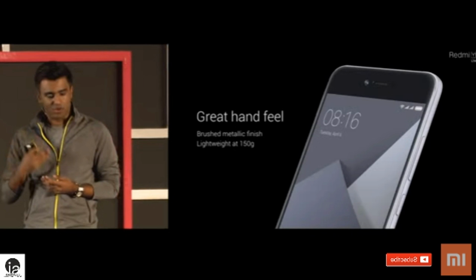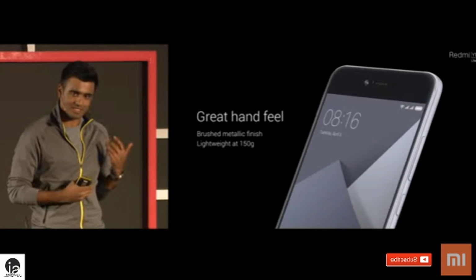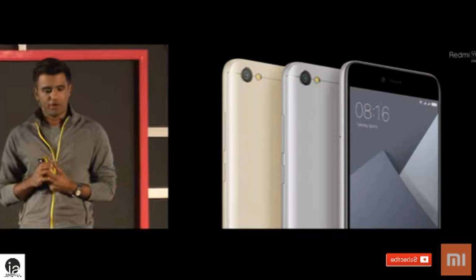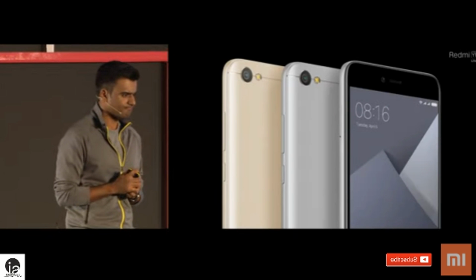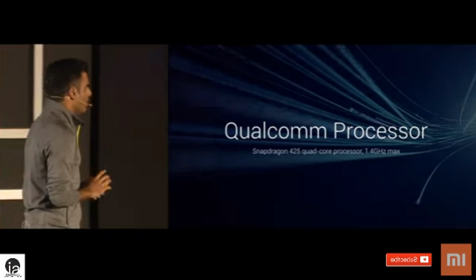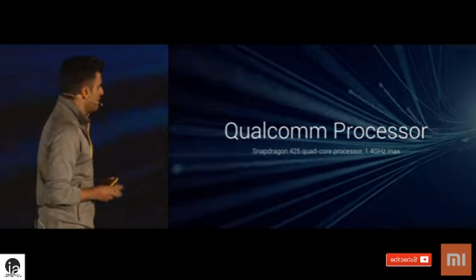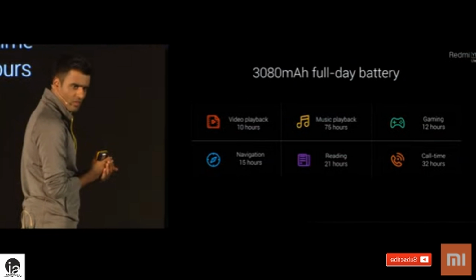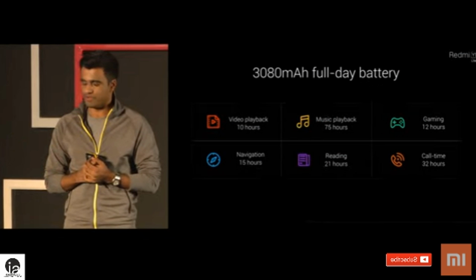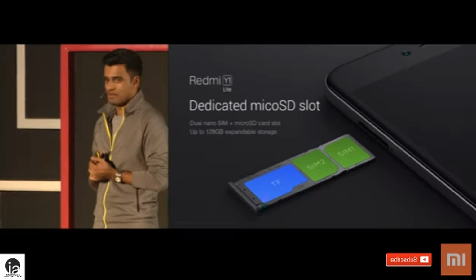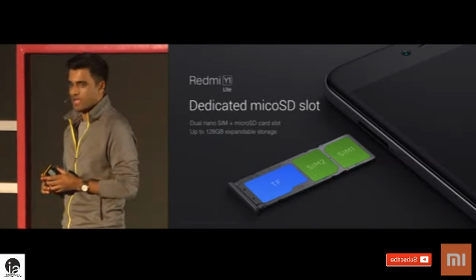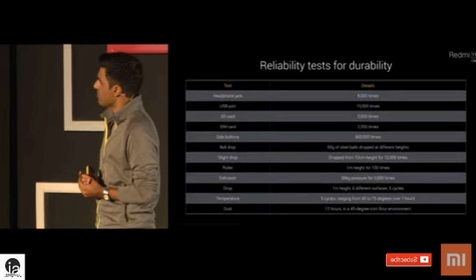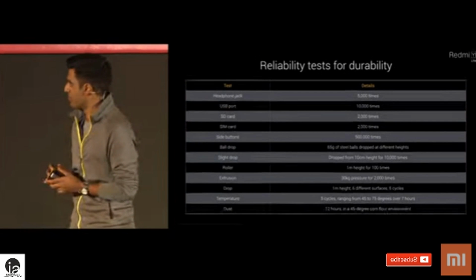So the Y1 Lite has great hand feel, has the same curved edges, and it's also super lightweight. It's just 150 grams. It's available in 2 different colors, dark gray and gold. The Y1 Lite runs on the Qualcomm Snapdragon 425, awesome quad-core processor. Has a 3,080 milliamp hour battery, which will last you through the whole day. Again, like the Y1, it also has a dedicated micro SD card slot. Supports up to 128 gigabytes of expandable storage, by the way.